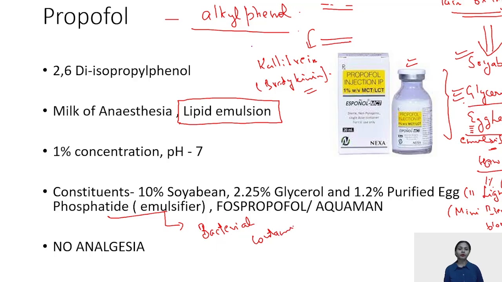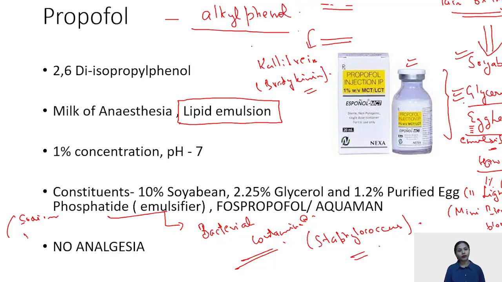Always remember that one induction agent in which bacterial contamination of Staphylococcus is very common is propofol because of the presence of egg lecithin. And in order to avoid this bacterial contamination, what we add is, we add certain preservatives like sodium metabisulfite. This is the preservative, sodium metabisulfite, which was used initially.